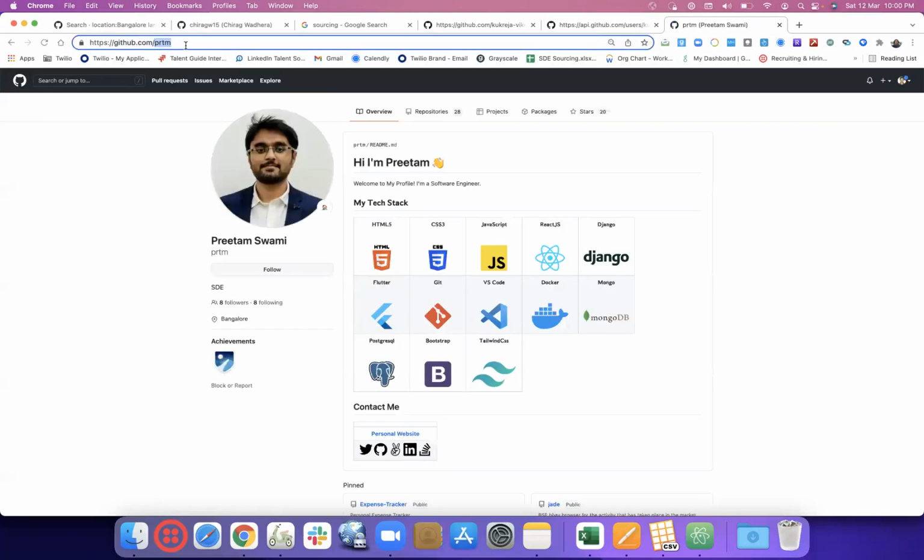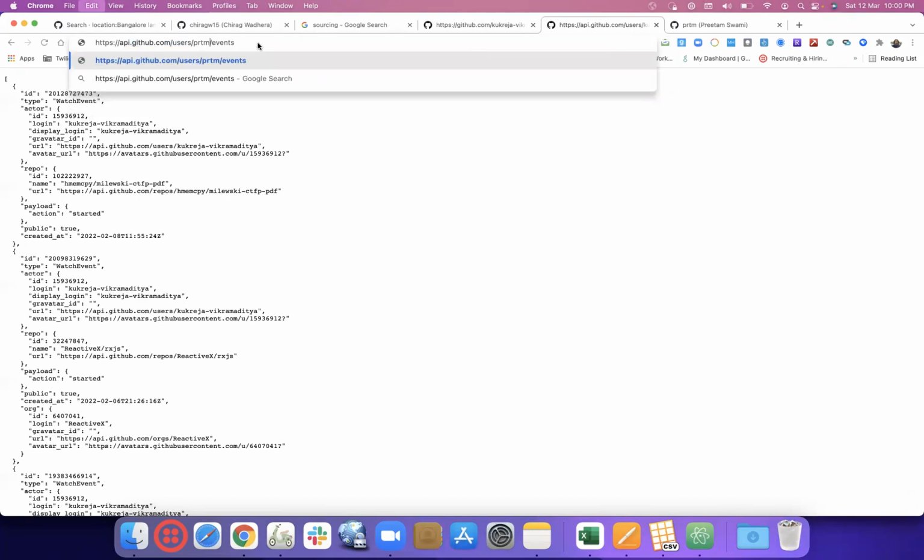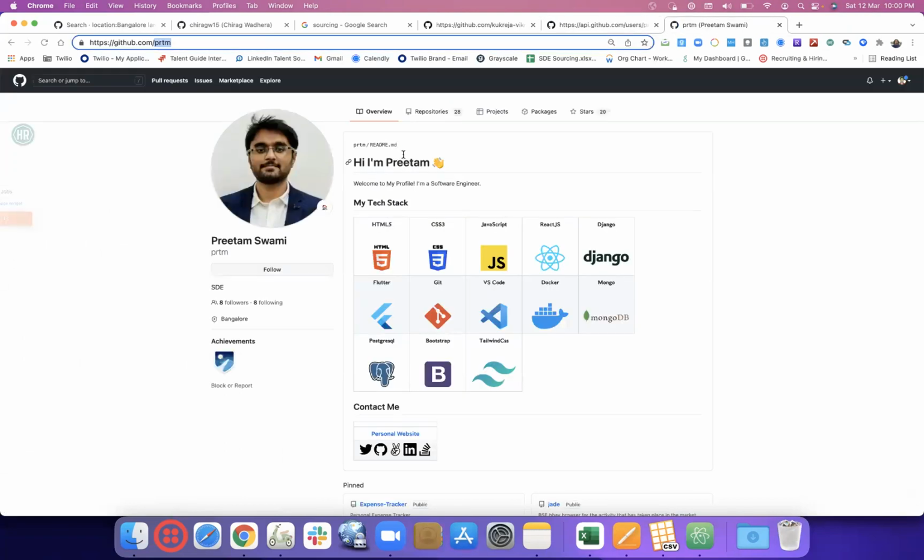PRTM. I just take this user ID from here or from here. Then api.github.com/user/. Here we'll replace the username, /events. Nothing. Okay, then go here.